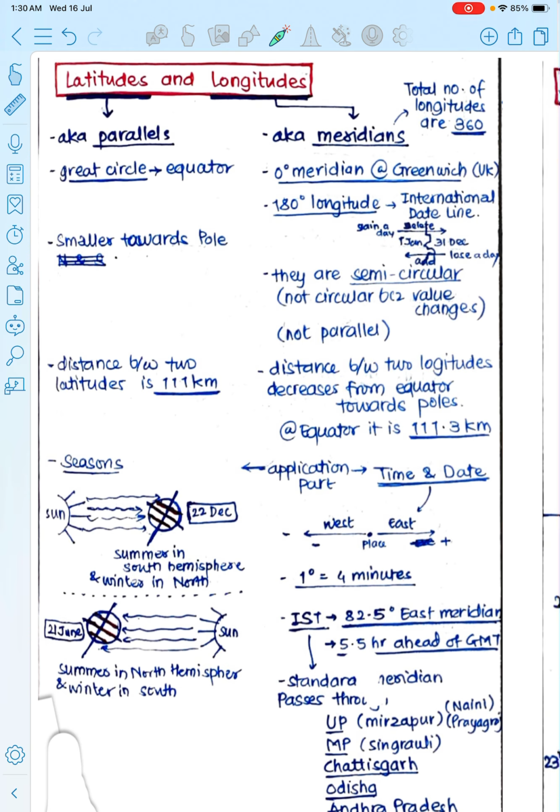Okay, it's a point, and the distance between two latitudes is 111 kilometer. Okay, 111 kilometer.